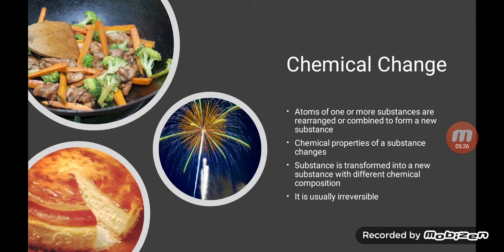A few more examples are burning of a candle and cooking of food, where after cooking we cannot get our raw vegetables back. Burning of a candle is a physical change as well as a chemical change, because when a candle burns, melting of wax takes place, and melting of wax is a physical change. The vapors of wax catch fire, combustion takes place, and that is a chemical change.